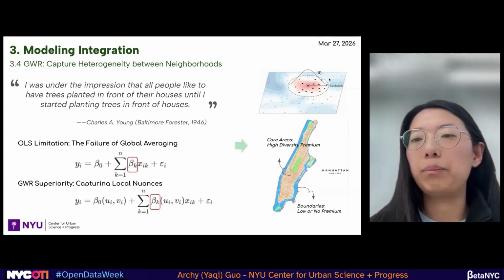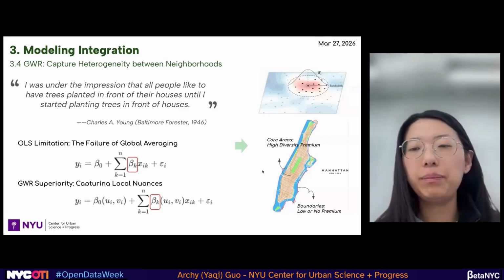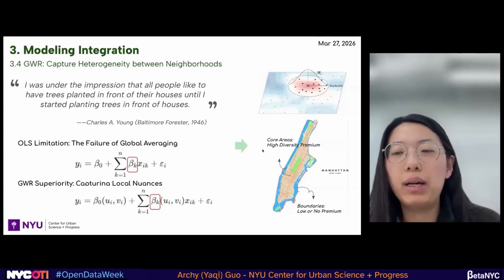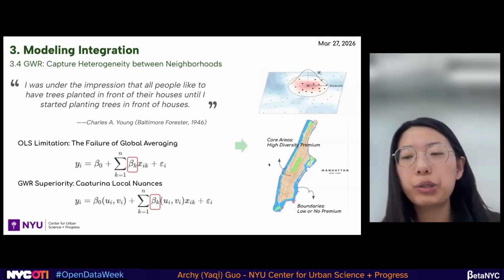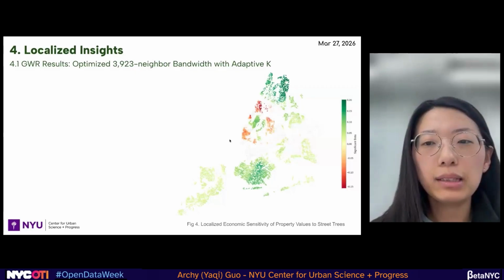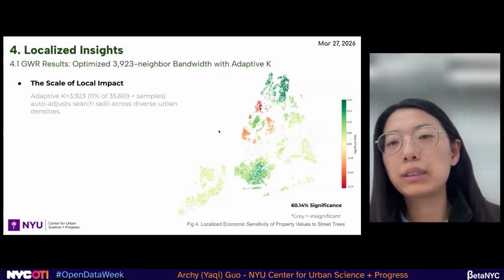With the plot I showed here, we can get a map, ideally, where the core area may have a high density premium, and the boundaries might have very different performance. And this is our GWR's results.